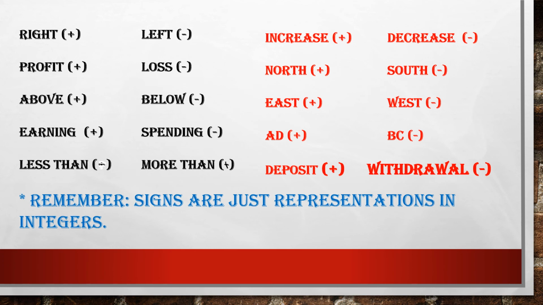If some year is given in AD, then it will be written as plus, and if some year is given in BC, it will be written as minus. Every deposit means we are adding something, right? So it is written plus, and every withdrawal will be written as minus. Always remember that in integers, signs are just the representation. So if it is written that there is an increase or a decrease in plus or minus, you have to be careful while you are adding them, right?